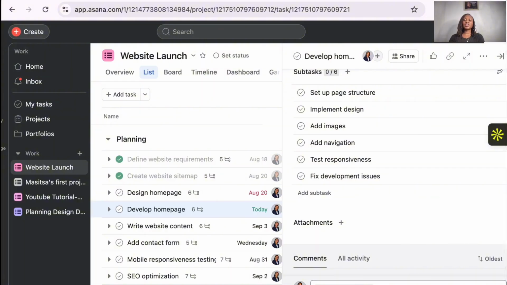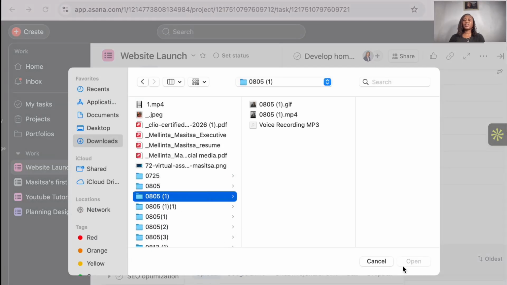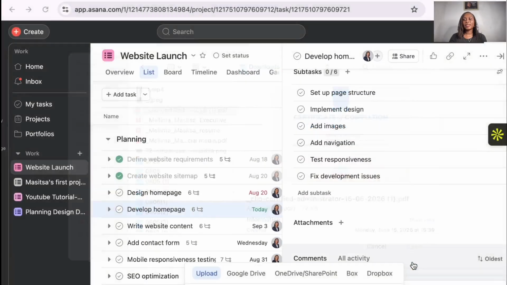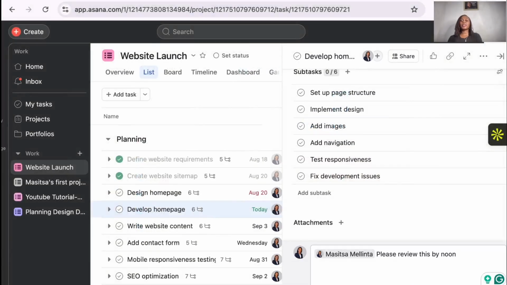Then if you have an attachment, you could attach a file. Choose a file just like the way we did it the first time. Then you open it. It's going to show there. If you want to add an emoji, you can add. If you want to format, you can do that. So you can use all of this, then you leave that comment.